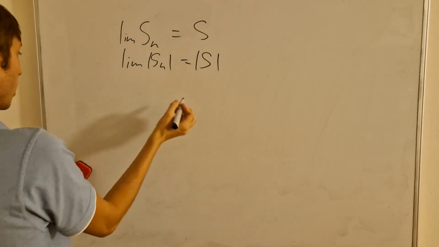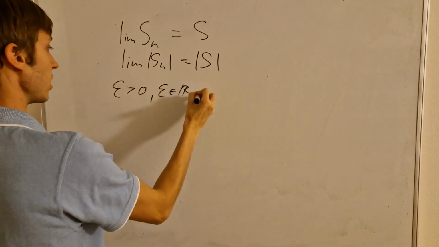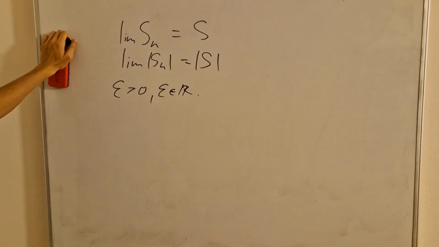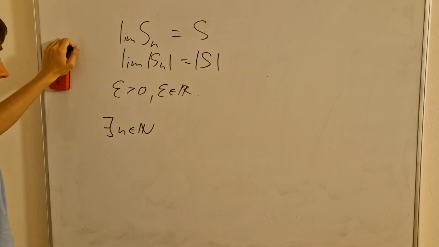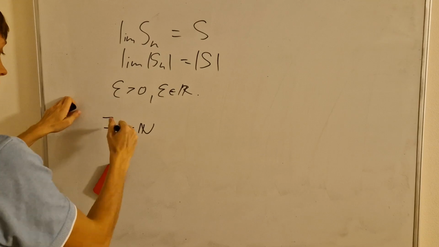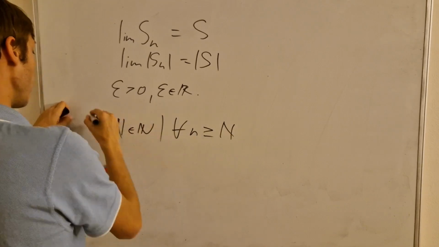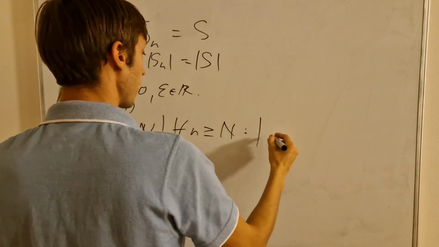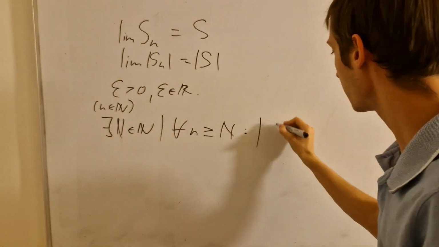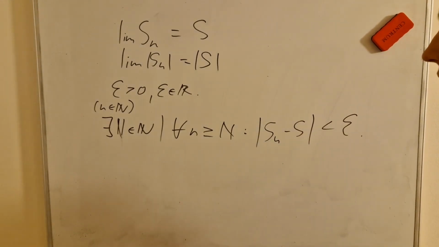So in general, there will be some epsilon that is higher than 0 in the real numbers that is going to be used throughout this. And the definition for a convergent limit is there will exist some natural number, capital N, such that for every lowercase n that is higher than or equal to that N, and by the way, that lowercase n is also going to be natural, we will have that the absolute value of the difference of the sequence term and the limit value will be smaller than any positive epsilon. That's a real number, epsilon.